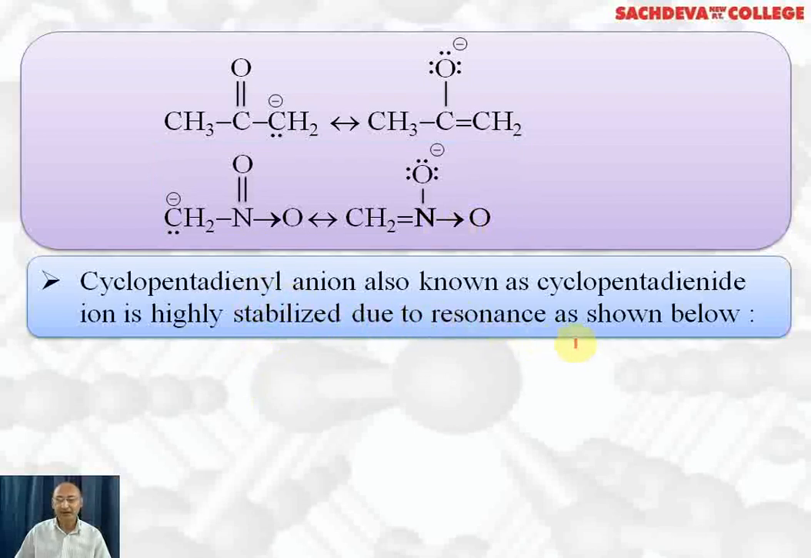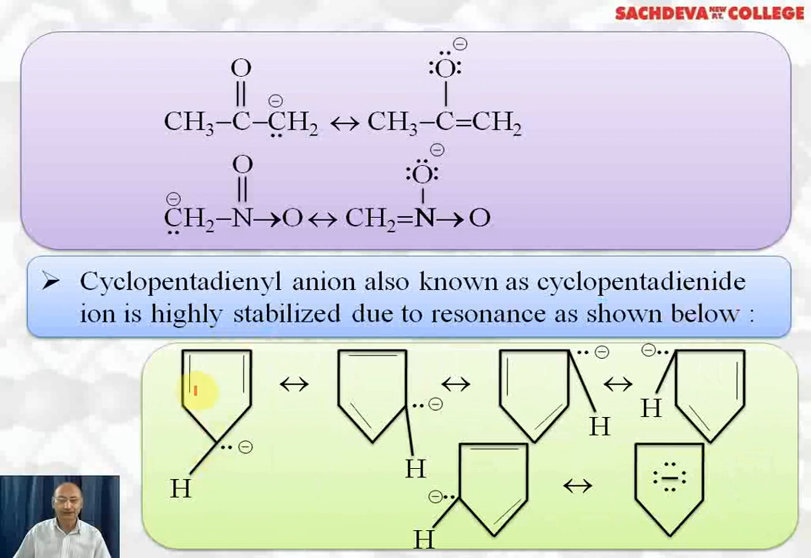Cyclopentadienyl anion, also known as cyclopentadienide ion, is highly stabilized due to resonance as shown below. This compound without its negative charge is cyclopentadiene, and it has lost one hydrogen atom, and here we have a pair of electrons and negative charge. So this ion is called cyclopentadienyl anion.